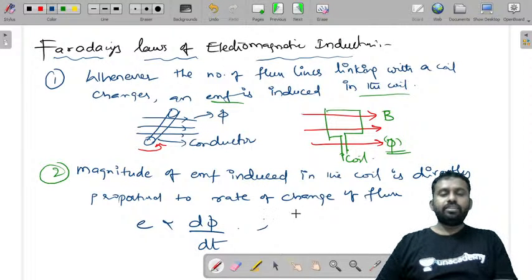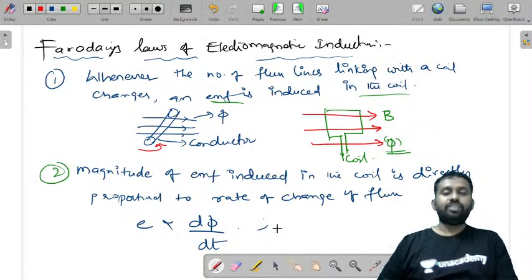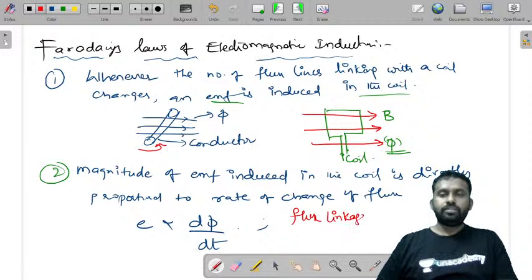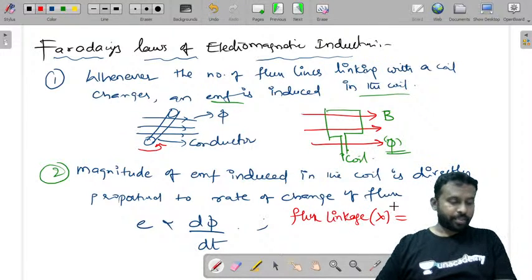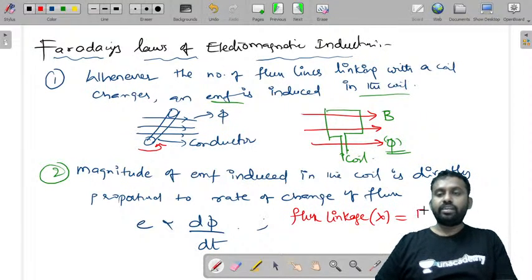So here we'll introduce one term, that is flux linkage, generally denoted by lambda, which is flux into number of turns of coil.